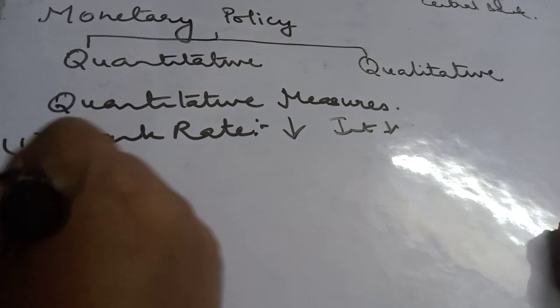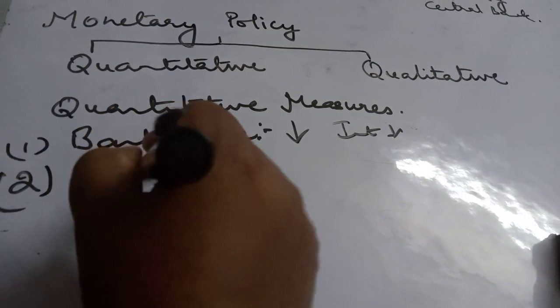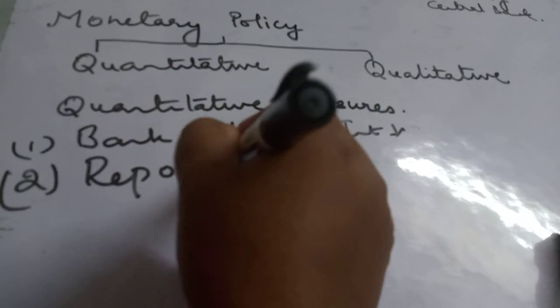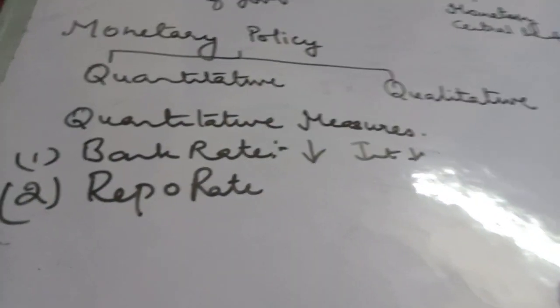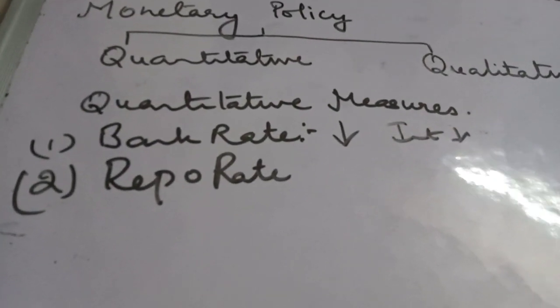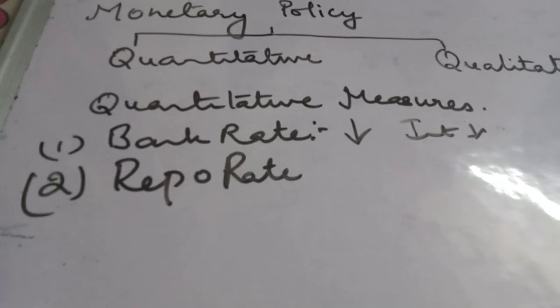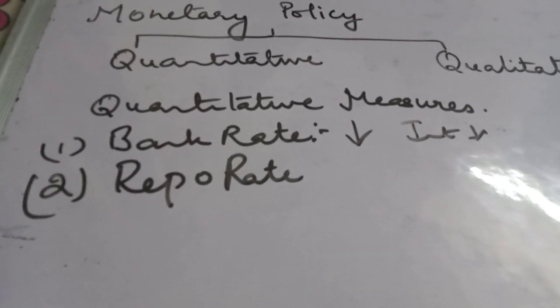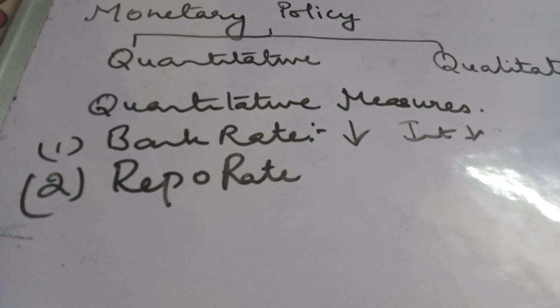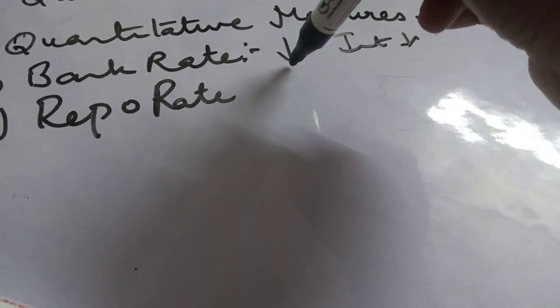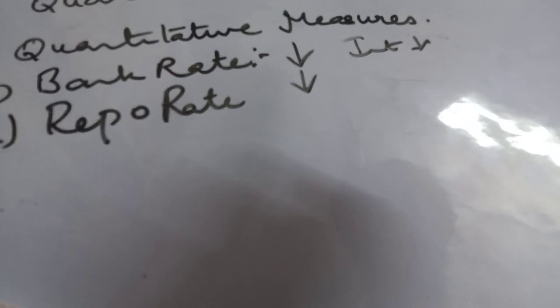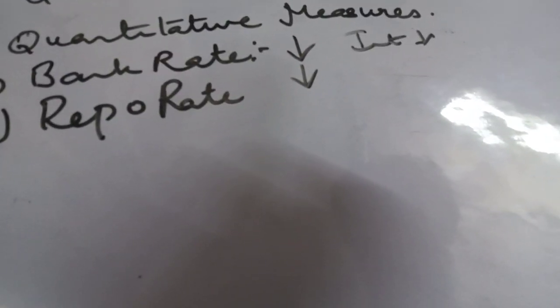Okay. The second is repo rate. Now the repo rate is the rate at which the central bank provides short-term loans to the commercial banks. So the same mechanism happens. Central bank reduces the repo rate.